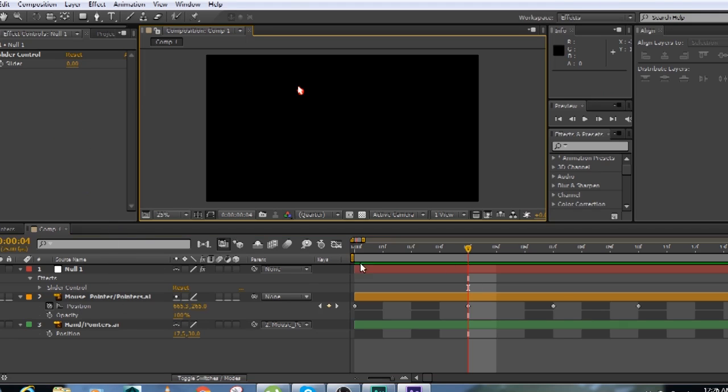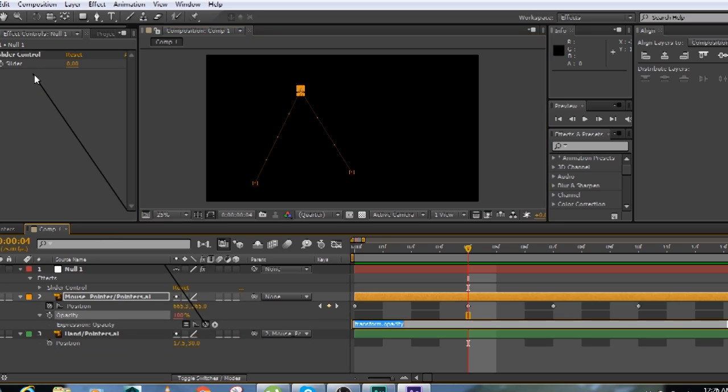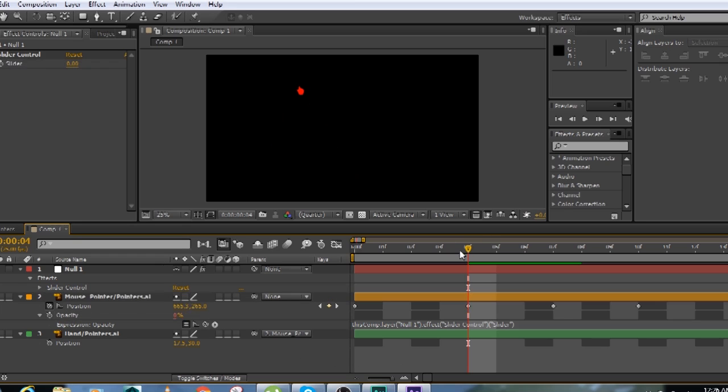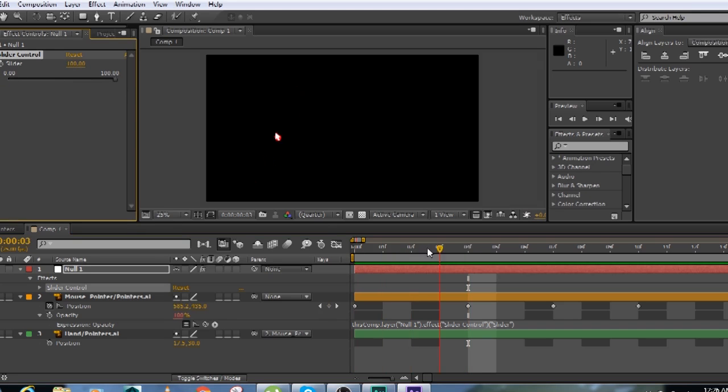First, I have to connect this opacity of the mouse pointer to the slider. So I'll just alt-click on the stopwatch and pick whip to the slider control. So here I have it. The slider right now is 0, so I cannot see the mouse pointer. So if I animate it, at this point I want to see the mouse cursor, so I'll keep it 100. So from the beginning it's 100, and I'm going to key it. Okay, the key is there.